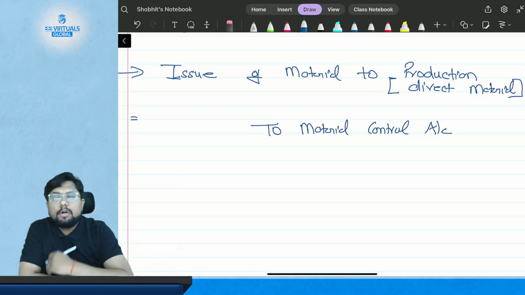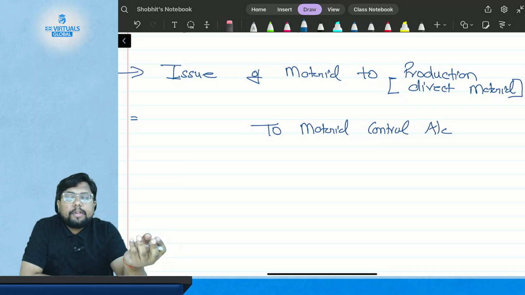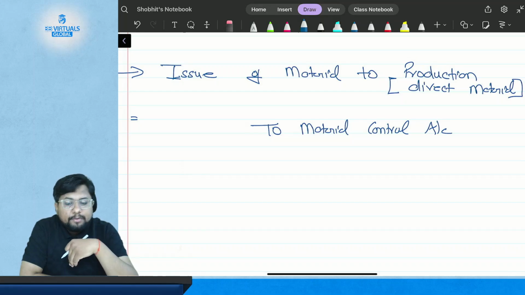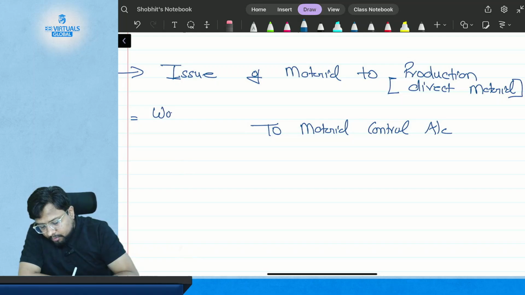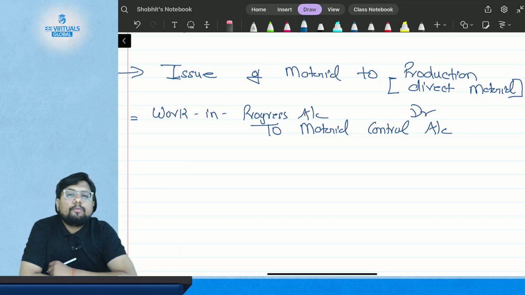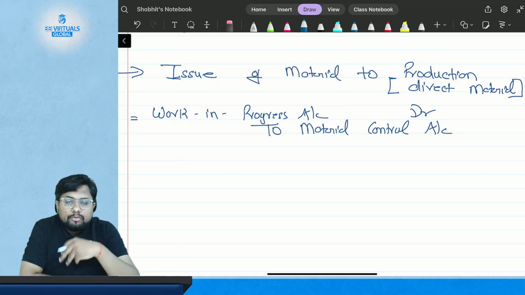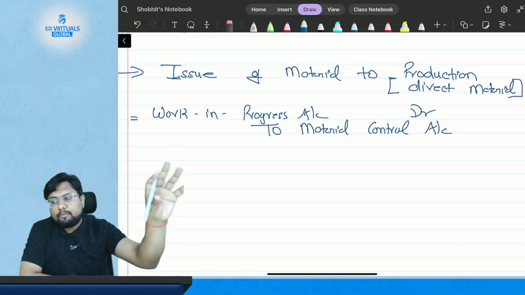Now we have credited the material control account because there is outflow of material, but what to debit? Where has your material gone? Your material has gone into the work in progress account. So your work in progress account will get debited against the material control account, because you have given your material from your material control account to the work in progress account.